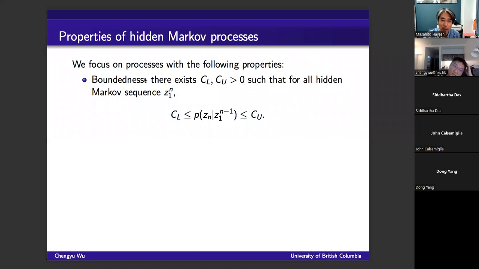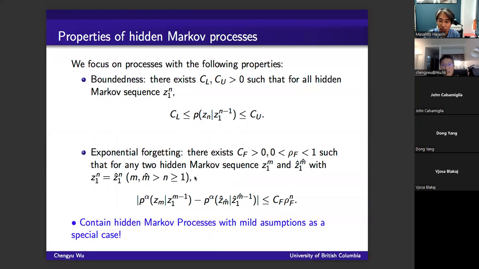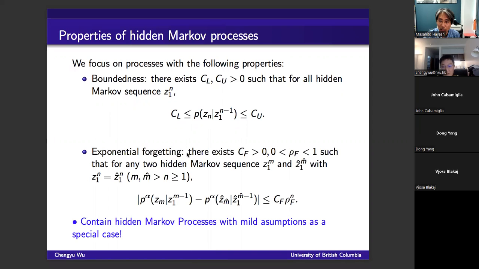Our focus in this section will be on a special class of processes satisfying two properties. The first one is the boundedness property, in the sense that for any realization sequence and any n, the conditional probability is lower bounded and upper bounded. And the second condition is exponential forgetting.